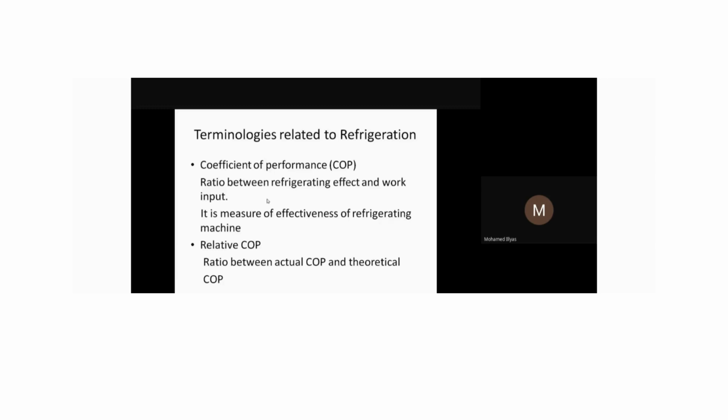The reason for having a theoretical COP is that without any loss, we can understand how much we are getting, and with loss, how much we are getting. So we can improve the actual system by comparing with the theoretical one. We keep the theoretical COP as a benchmark or reference, and we improve our actual COP of a particular system. In that way, we find out the relative COP.